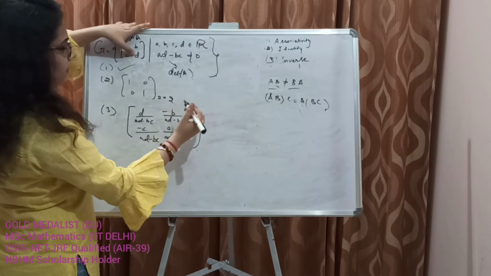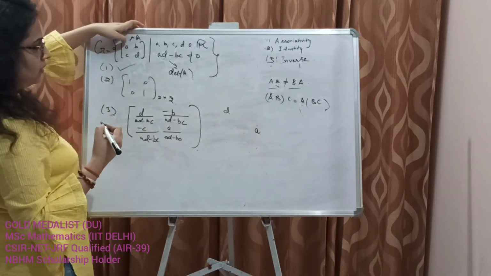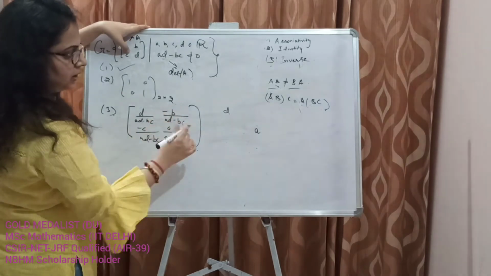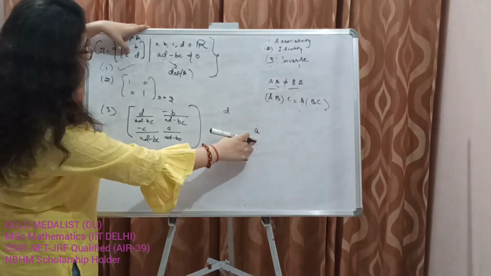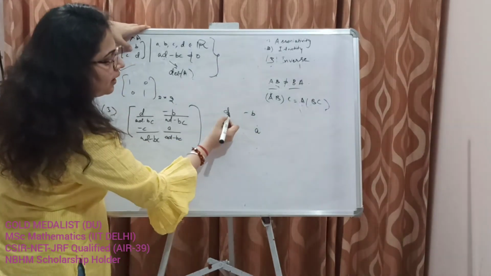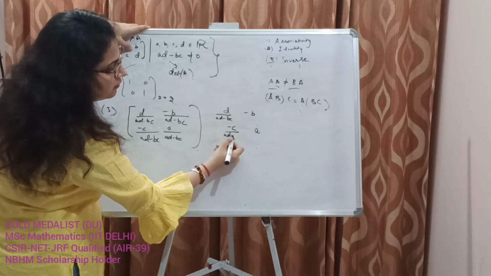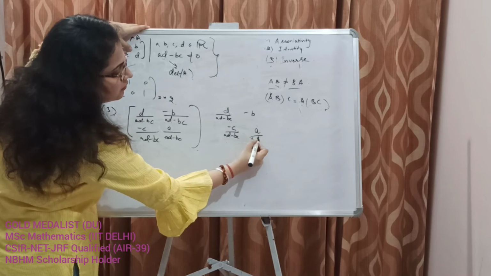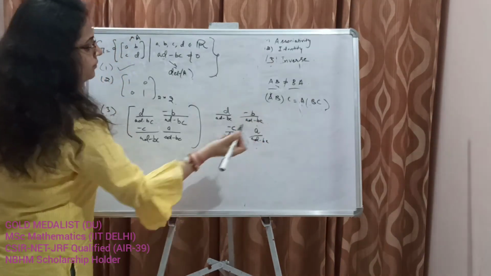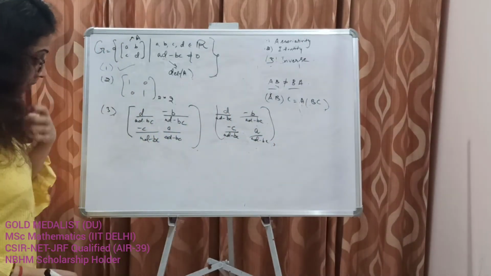Replace A and D. Okay, D, A. Diagonal entries are replaced. The other entries are multiplied by -1. Okay, and divided by its determinant. So this is how we find out the inverse of a 2 cross 2 matrix.